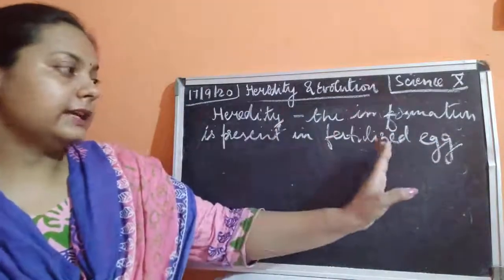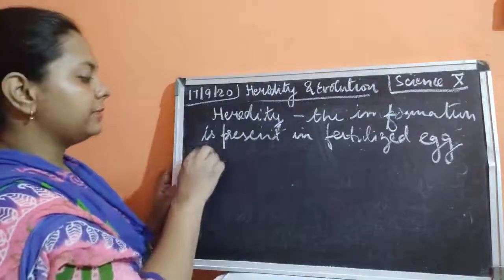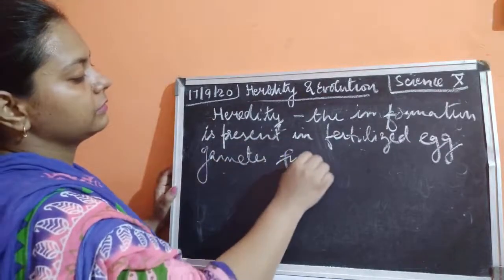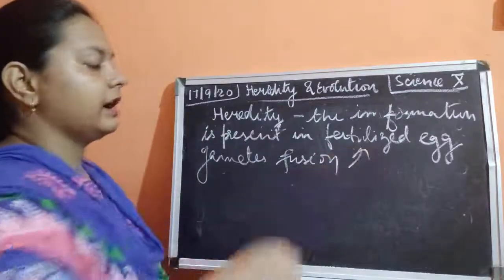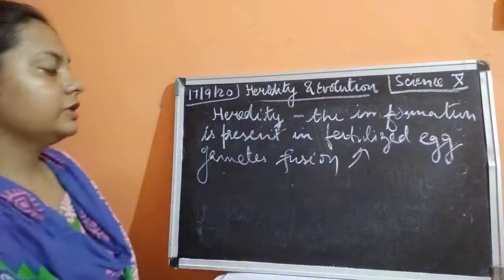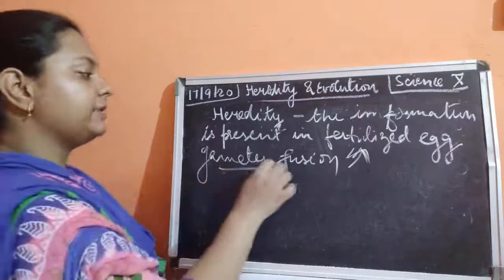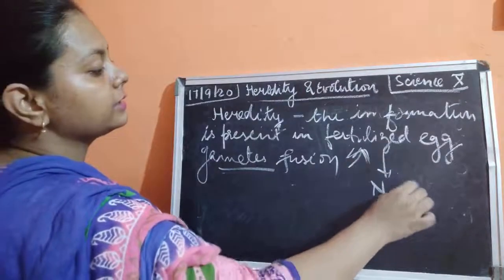The fertilized egg is the very same which we studied in the last class, where the two gametes were fusing and resulting in the fertilized egg after fertilization. So we have studied about this fertilization. Fine. And these gametes fuse, and this fertilized egg contains what? It is only the nucleus.